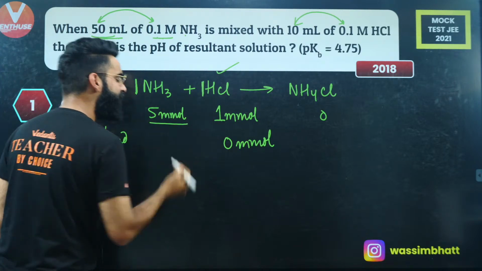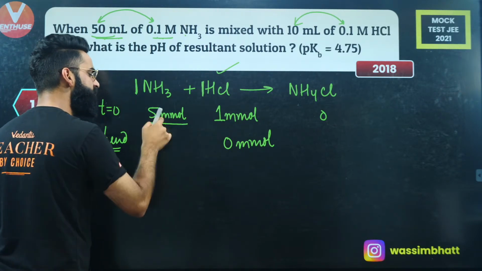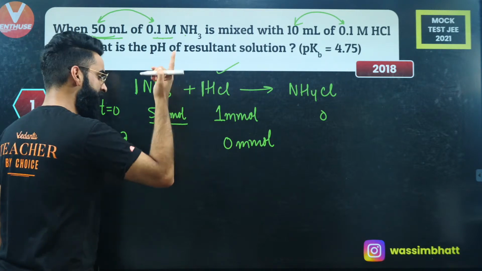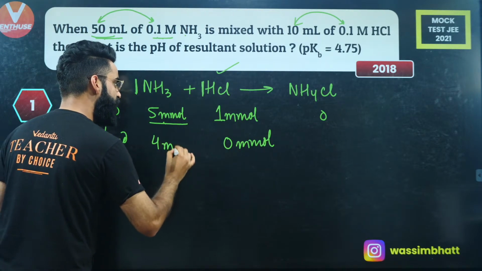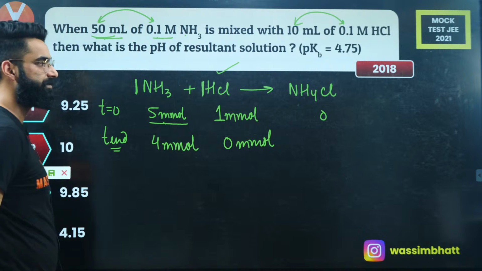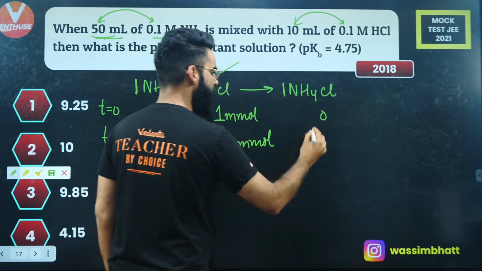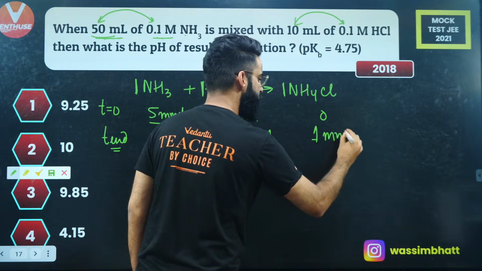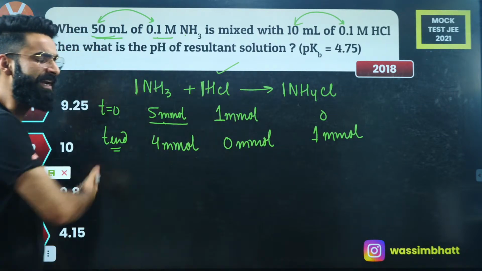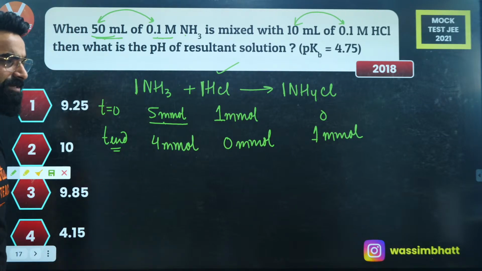Initially, I had taken 5 millimoles of NH3, but out of 5 millimoles, 1 millimole is reacting. So I'll be left with 4 millimoles of NH3 at the end of the reaction. Similarly, 1 mole gives 1 mole, so 1 millimole is going to give 1 millimole of NH4Cl. I got the millimoles of all reactants and products at the end, right?